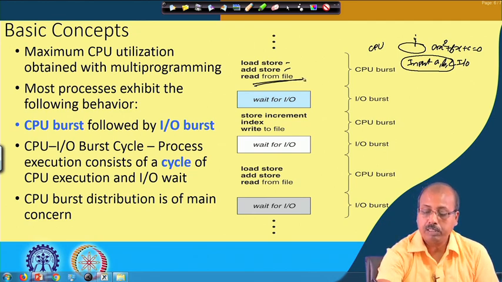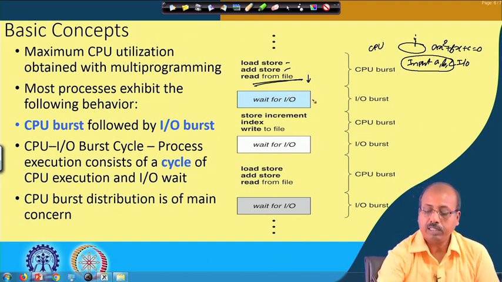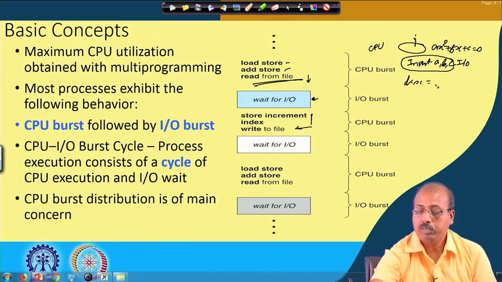Now the program cannot proceed further. It will be stalled here until this IO operation is over. It is waiting for the IO to be over, and once the IO is over, it will again go into computation. Again it does, say, 2 steps of computation, then again it will be doing some IO. Like here, after getting a, b, c, it may be calculating the discriminant b square minus 4ac and all that.